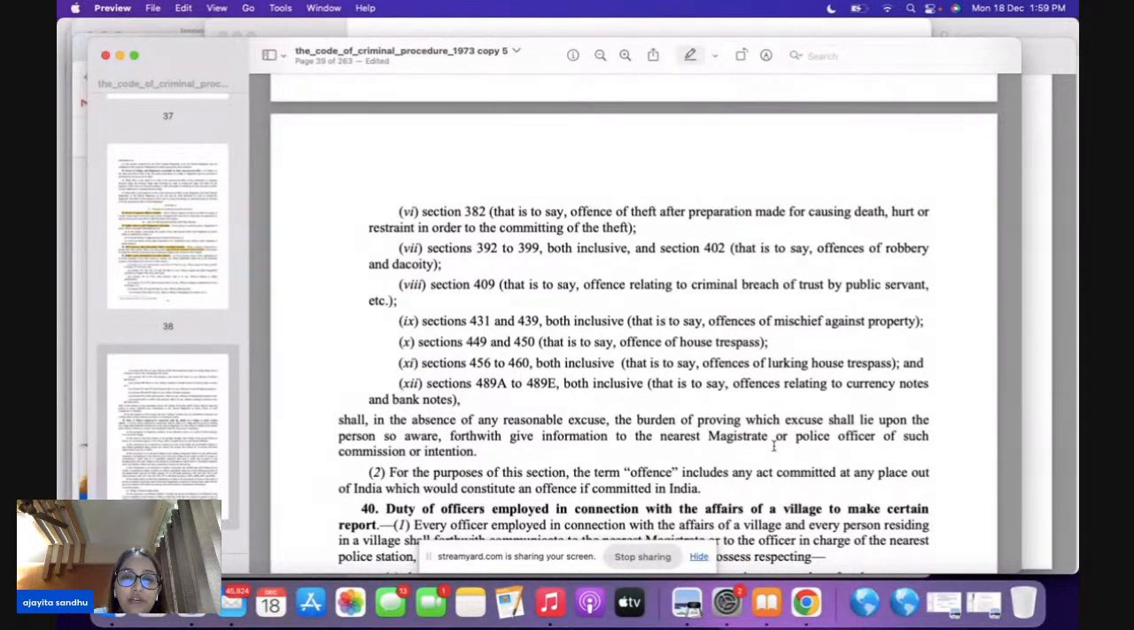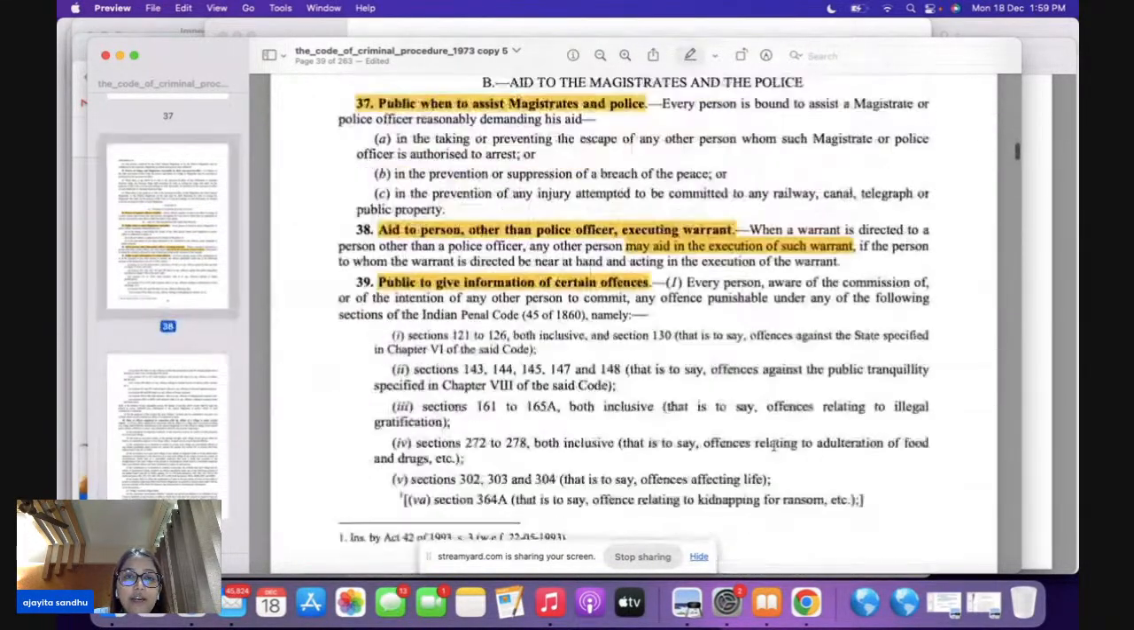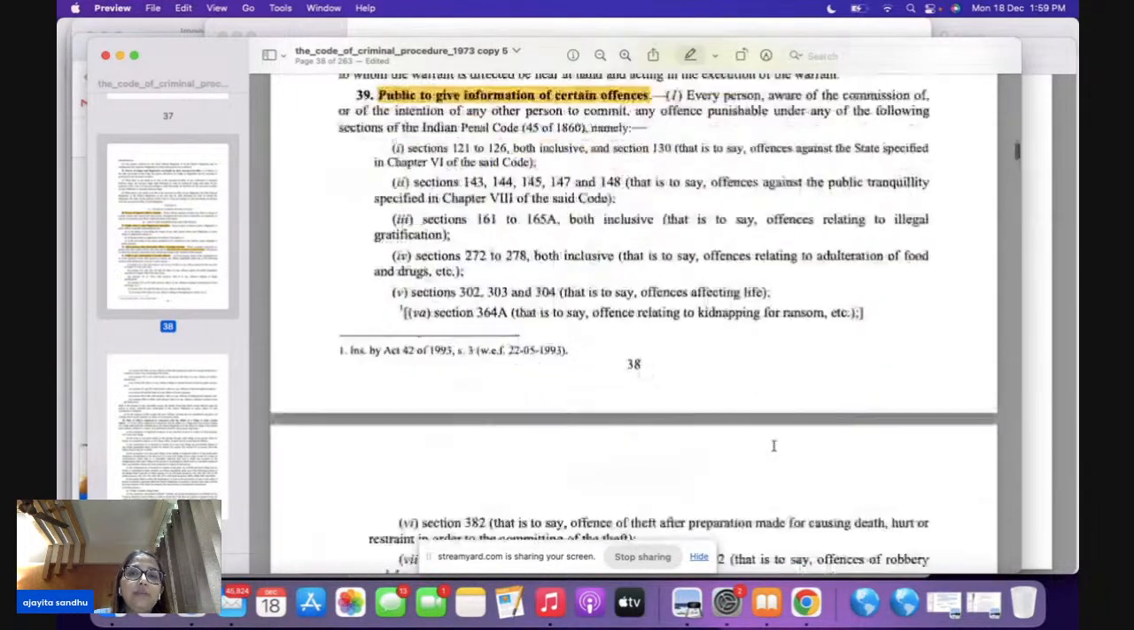You can just give it a reading. Write down reading required in section 39. But sections 37 and 38 are very important for your prelims. In 37, the public is assisting the magistrate, and in 38, you are aiding if any other person is